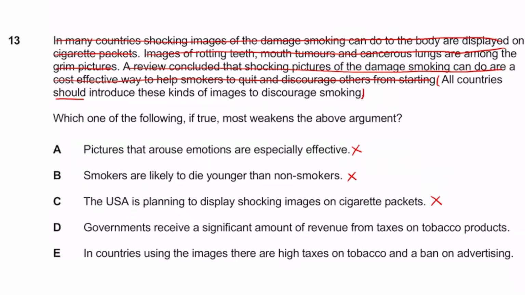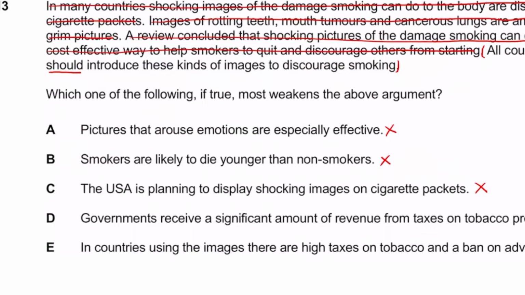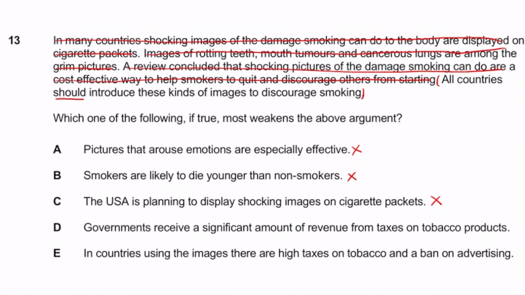It's kind of like B. So this is: the government receives a significant amount of revenue from taxes on tobacco products. So if the government is receiving this, it could suggest that it's not such a good thing to discourage smoking. It's actually good to encourage it in terms of government revenue. So in a way, it kind of weakens it, but we're looking for the one that weakens it the most. So I'm just going to, whoops, let's just minimize that again.